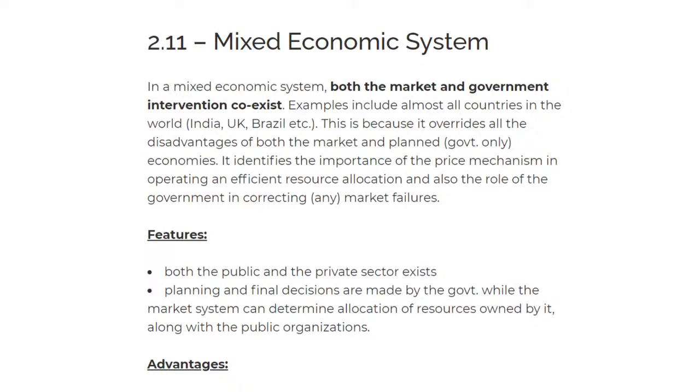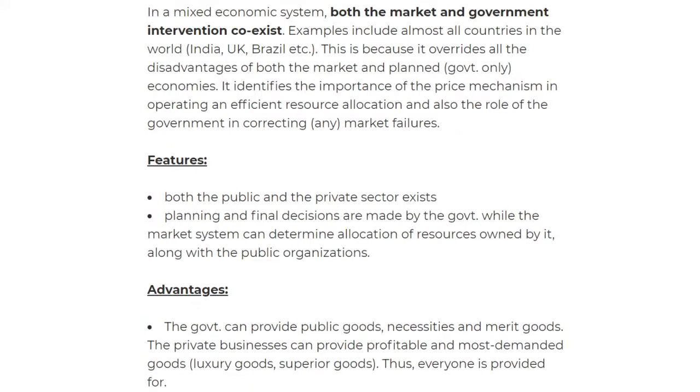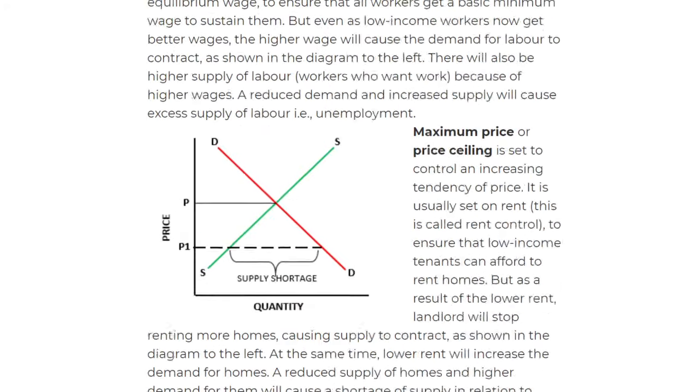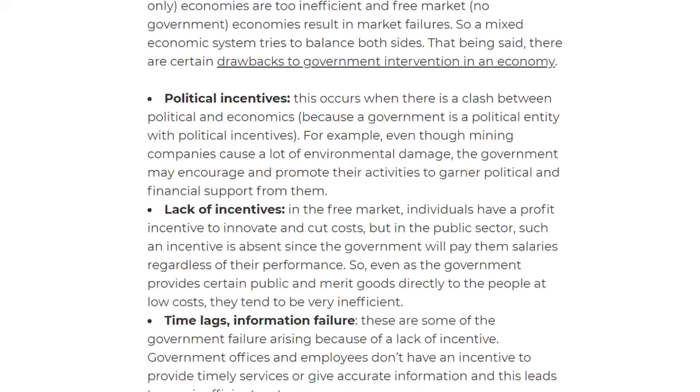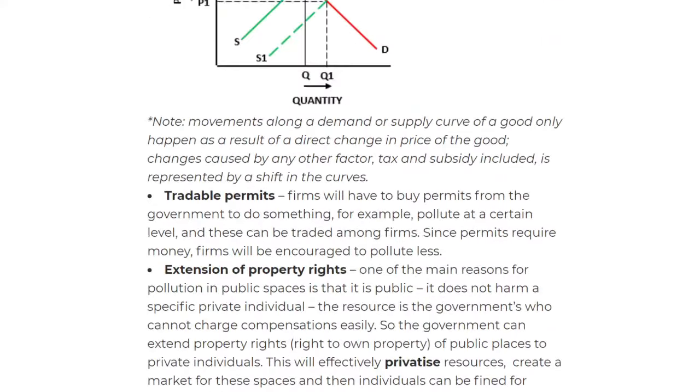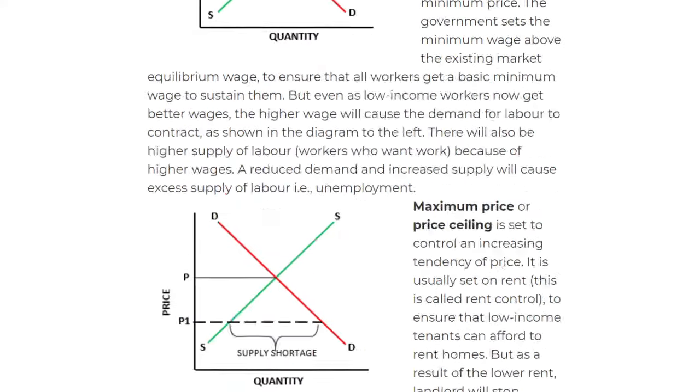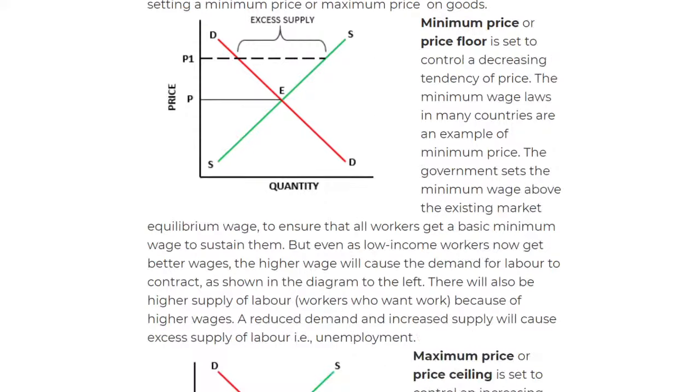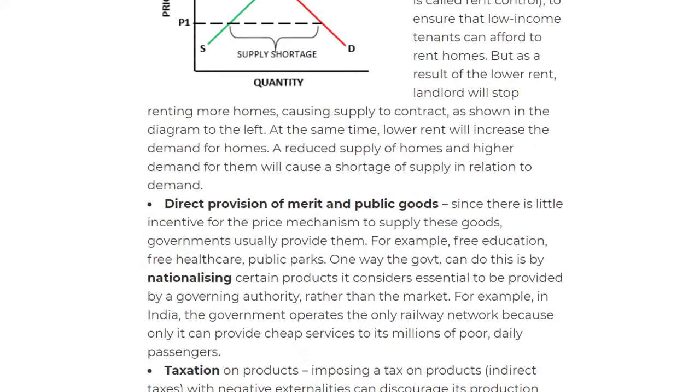Mainly, the disadvantages of the market economic system are the advantages of this one, so it's like vice versa. Let's have a look at the features, then advantages and disadvantages, then have a look at the legislation. This is more like an explanation of all of this, so you can see how many factors we have affecting all of this. We're going to have a look at all of this in just a bit.